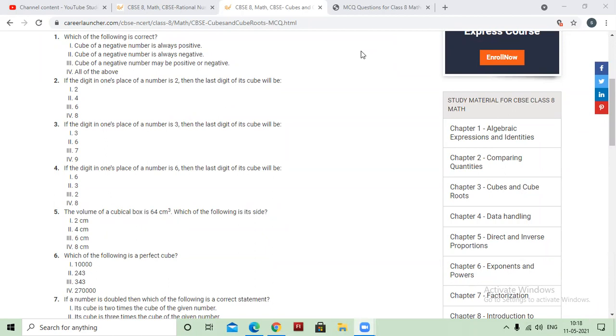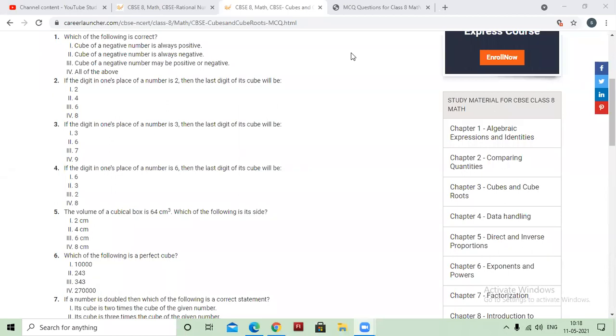Can you tell me the formula for the volume of the cube? Yes, Shravan. Ma'am, question repeat kar do.